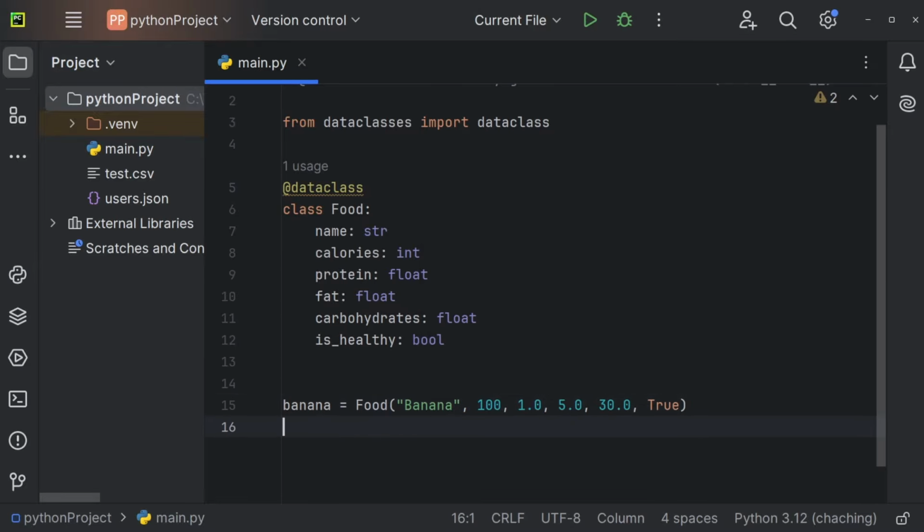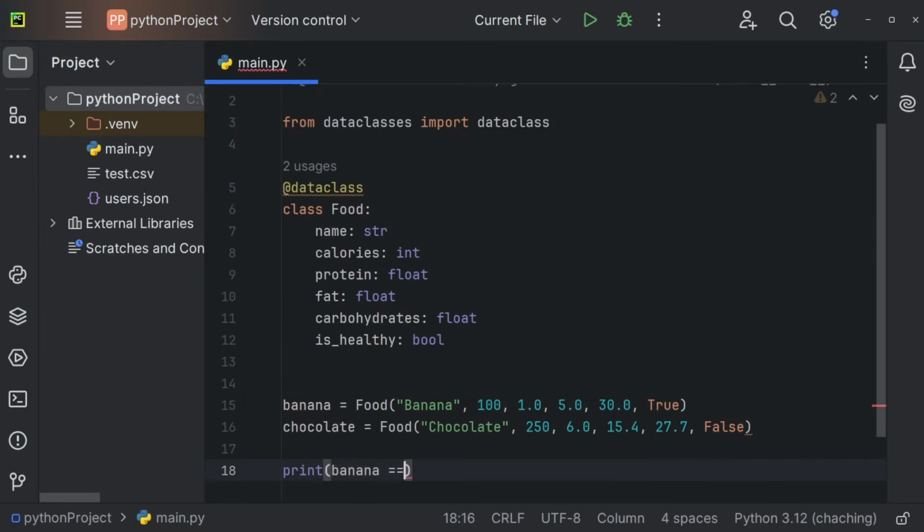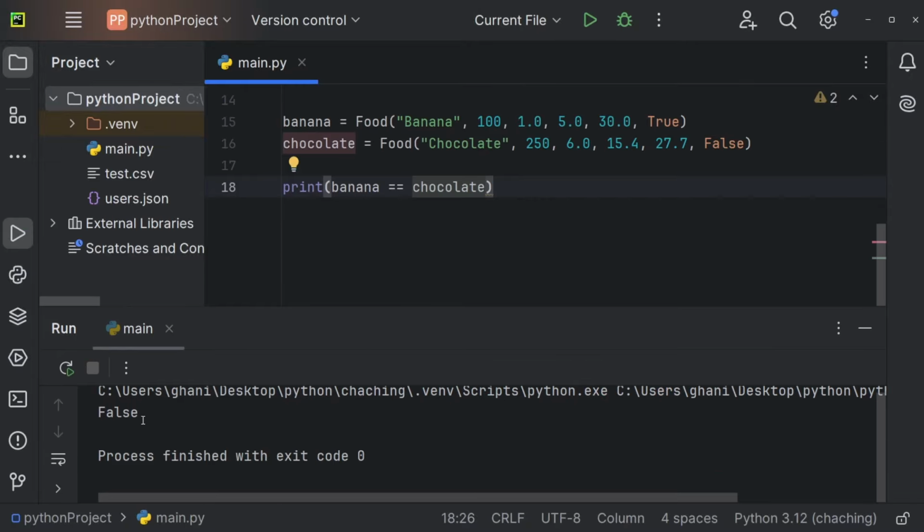And now let me create another food. So maybe chocolate equals Food, chocolate, calories 250, protein 6.0. I don't even know the numbers, to be honest. Fat probably 15.5 or 4, and carbohydrates 27.7, and it's probably not that healthy, so False. And now let me also print banana equal chocolate, for example. I'm going to print it, and you can see we're getting False in the console. So those ones do not seem to be the exact same.